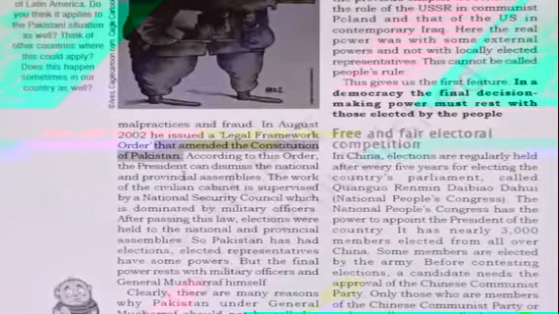Elections were held to national and provincial assemblies. In this case, Pakistan has had elections. Elected representatives have some powers, but final power rests with the military officers and General Pervez Musharraf himself. So this should not be called a democracy.